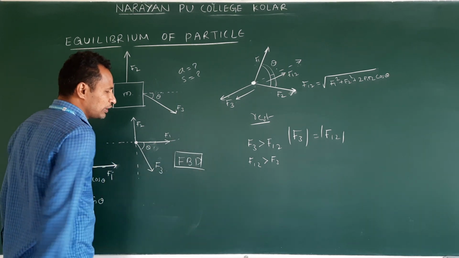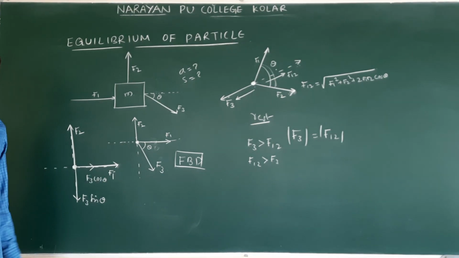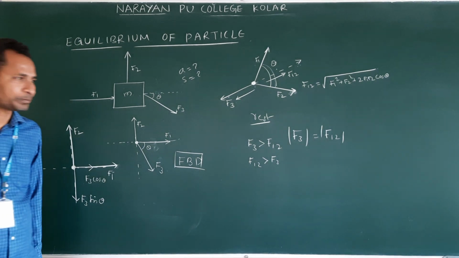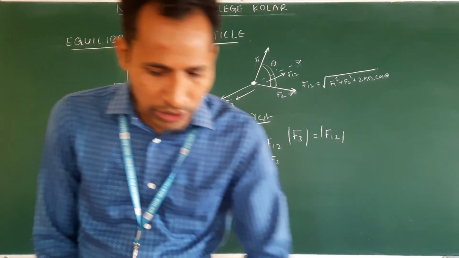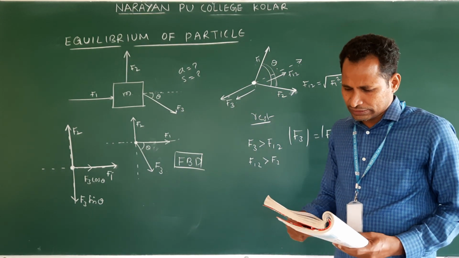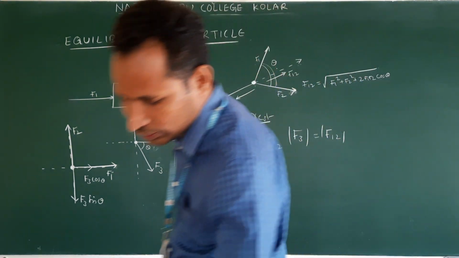Once you know how to draw the free body diagram, it is easy to solve problems. Clear? Now we will try to solve an example problem. No problem, we will solve a direct example problem.